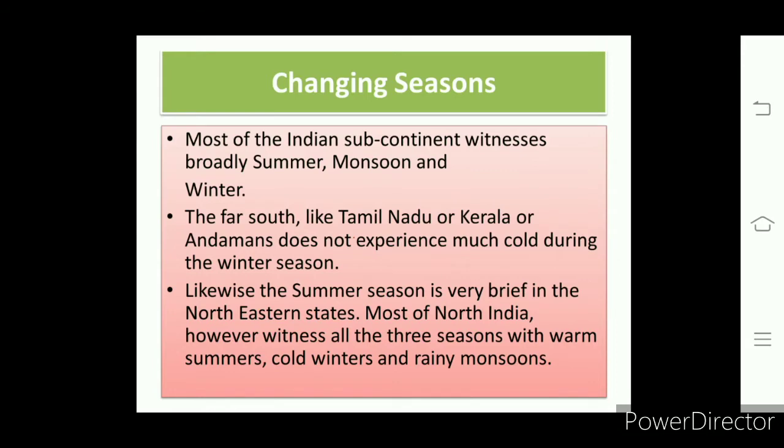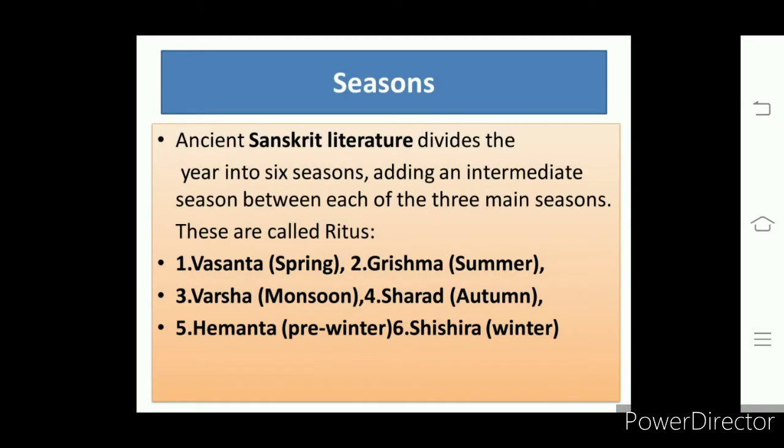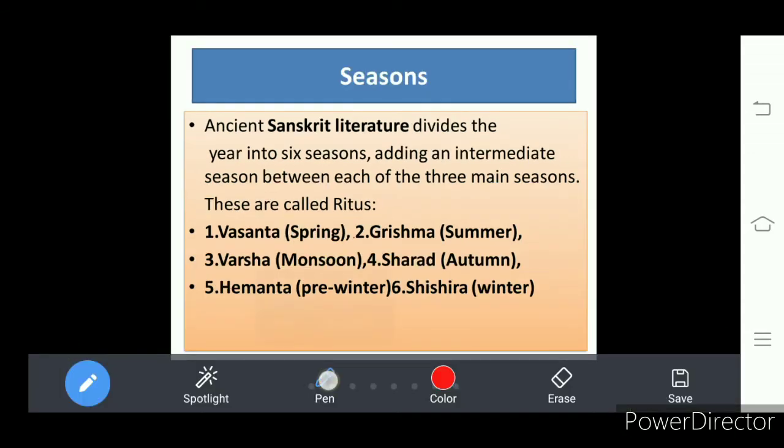The seasons change, right? So in ancient Sanskrit literature, a year is divided into six seasons. How many? Six seasons. The major three seasons we have seen: summer, winter, and monsoon. In between these three seasons, three more seasons are added. Those we call intermediate seasons. So what are they?